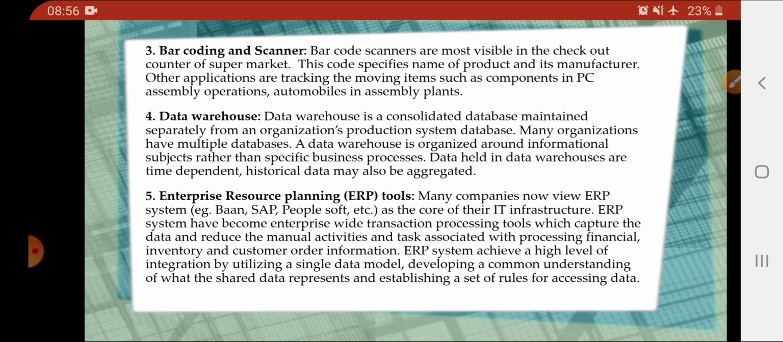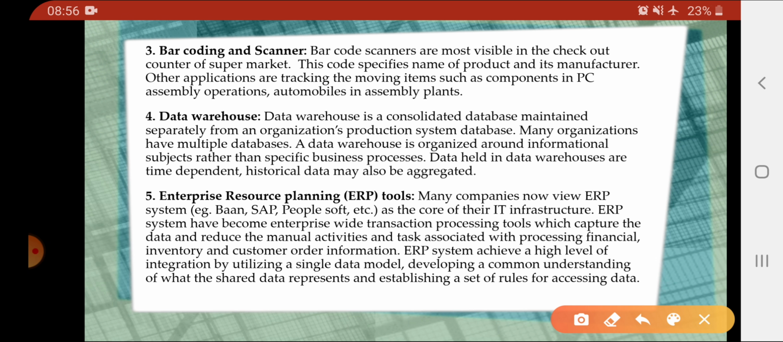Next is data warehouse. In a data warehouse, we are keeping track of all the data of the company, all the data of the different departments of the company. We are keeping all the historical data, all the time dependent data, the complete set of data of the company. So a data warehouse also uses different kinds of software and hardware which keep this data, maintain this data, and keep it easy and safe.